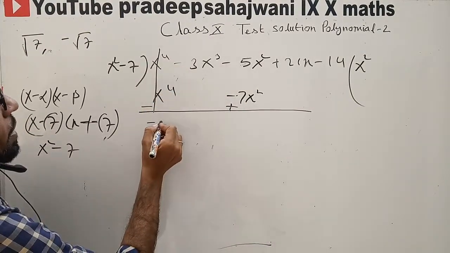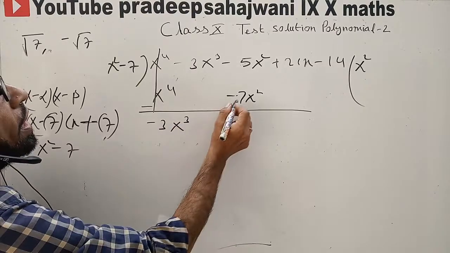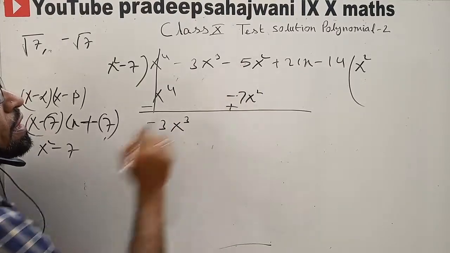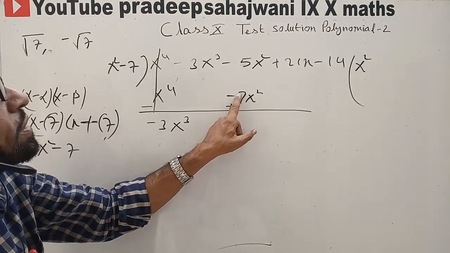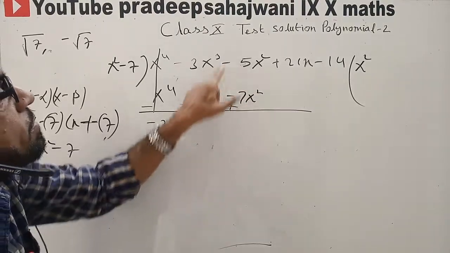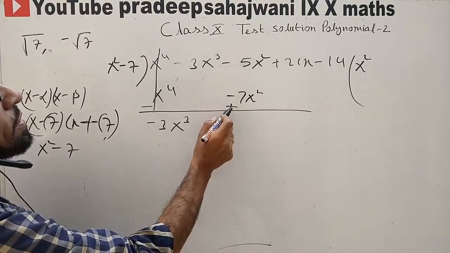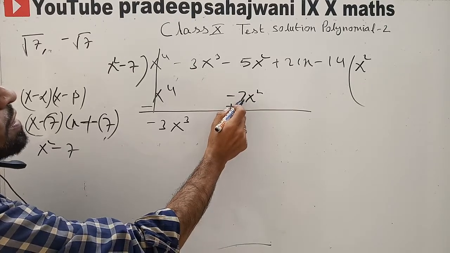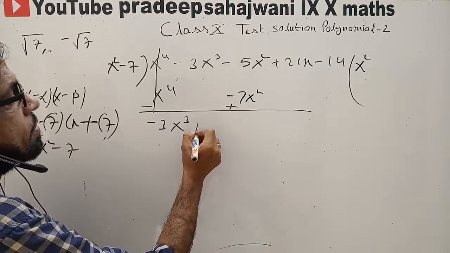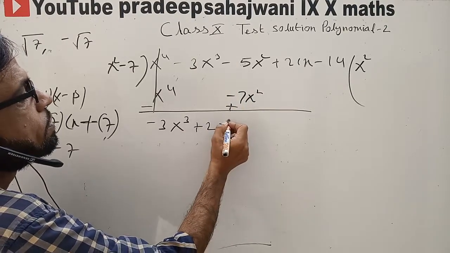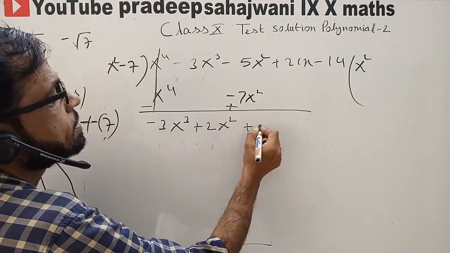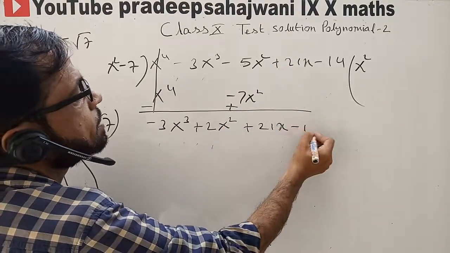Then this will be minus 3x cube and now 7. See, here you should be careful about calculation. Generally students commit the mistake here. Minus plus 5, 7 is bigger, so 7 minus 5, plus 2x square. This is as it is, 21x minus 14.